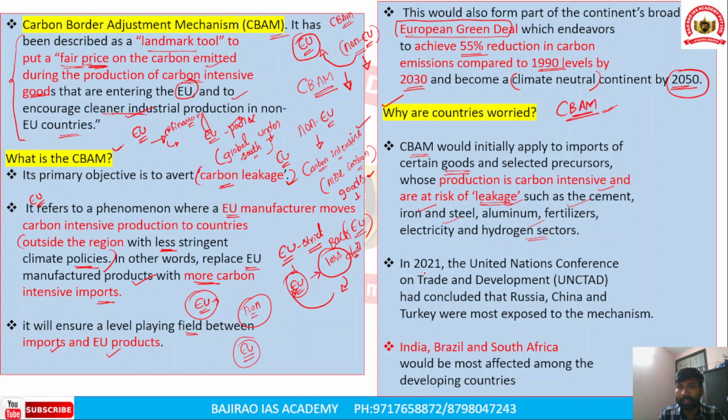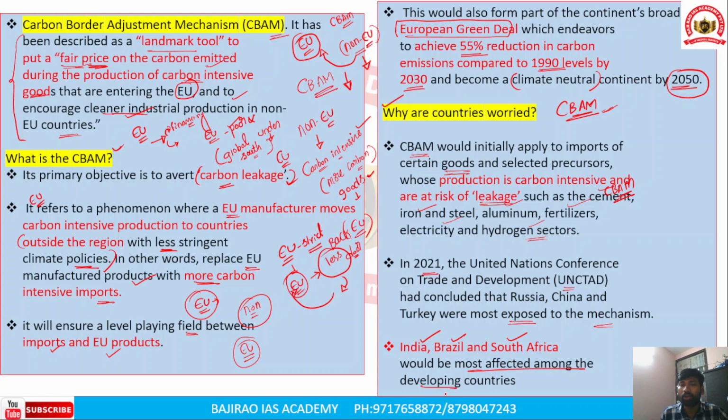In 2021, the United Nations Conference on Trade and Development came up with a report saying that Russia, China and Turkey are exposed most to this mechanism. Among developing countries, India, Brazil and South Africa would be the most affected.